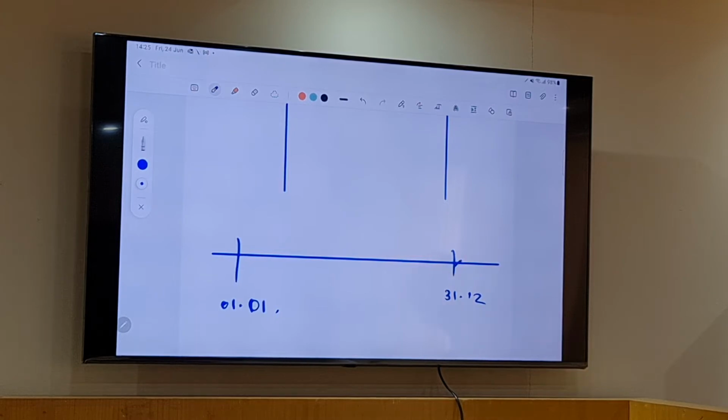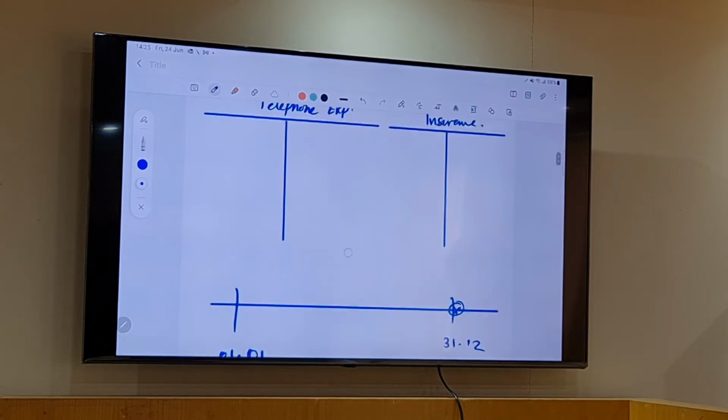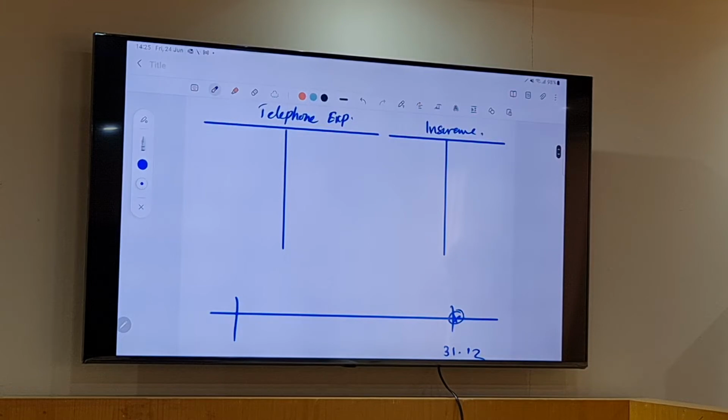So on this date, I have an accrual in telephone. How much? 750. Since we don't have any other information, we could assume there is no transaction other than this.